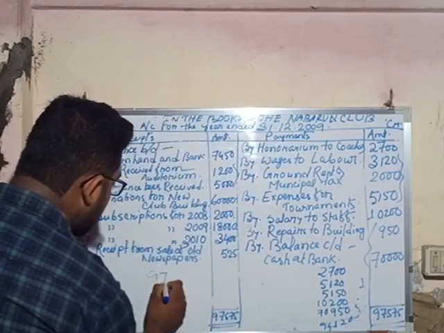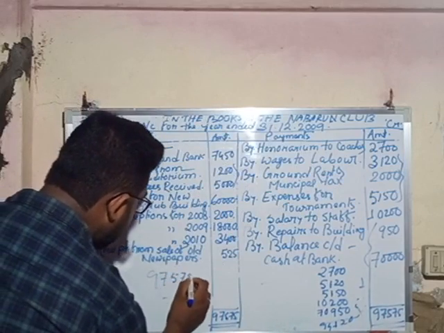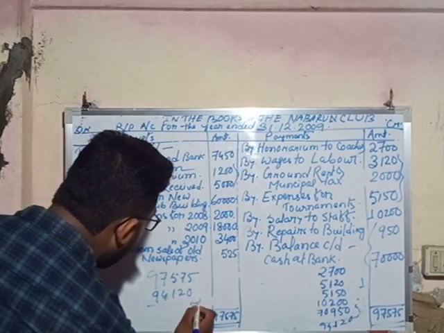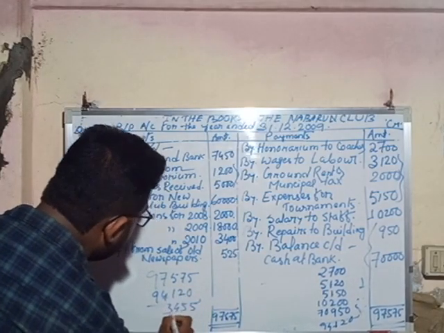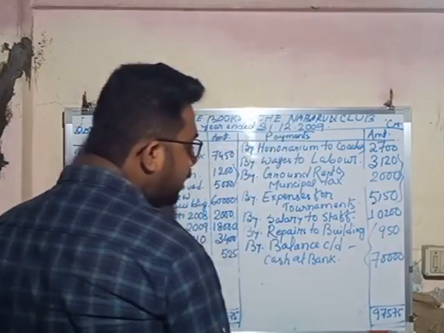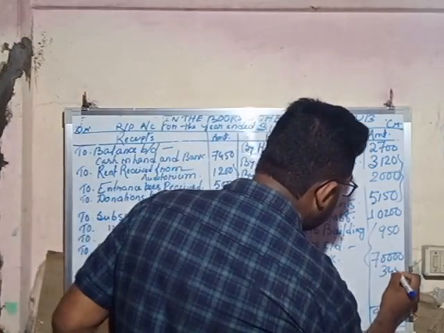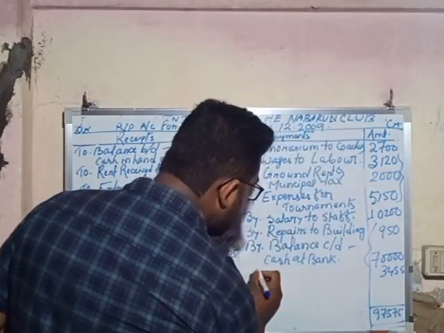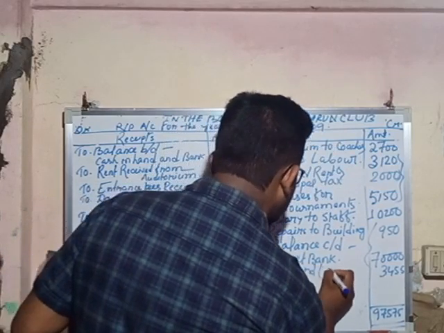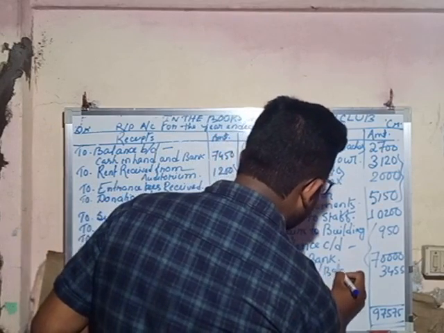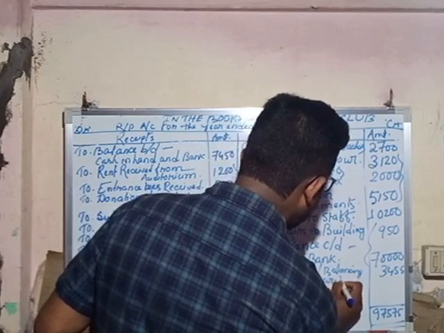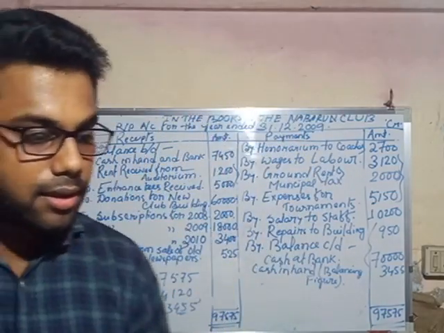So the difference is 97575 minus 94120, so the balance is 3455. So 3455 is the difference in the payment side, and the balance is cash in hand. So cash in hand is the balancing figure. So this is our solution.